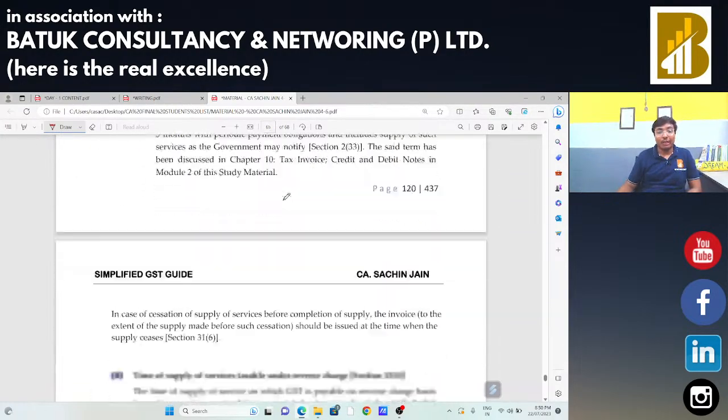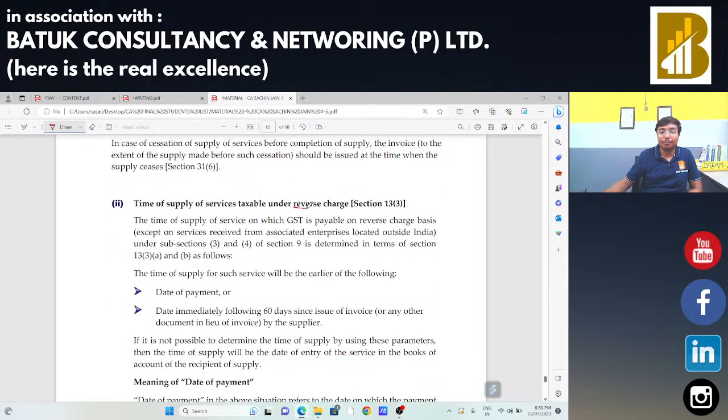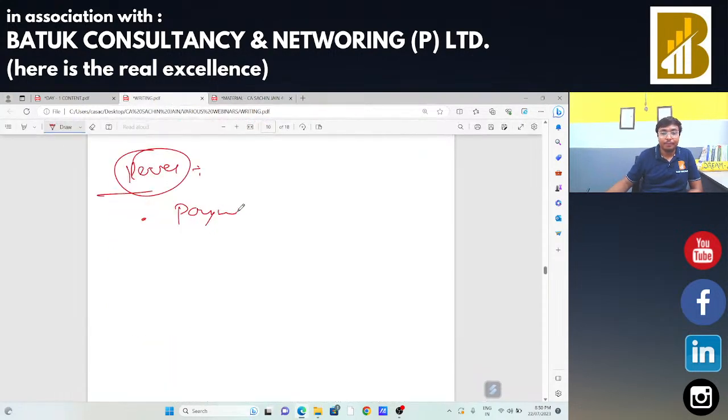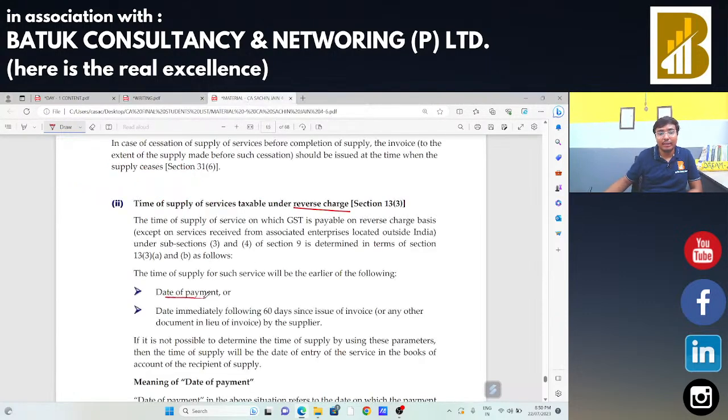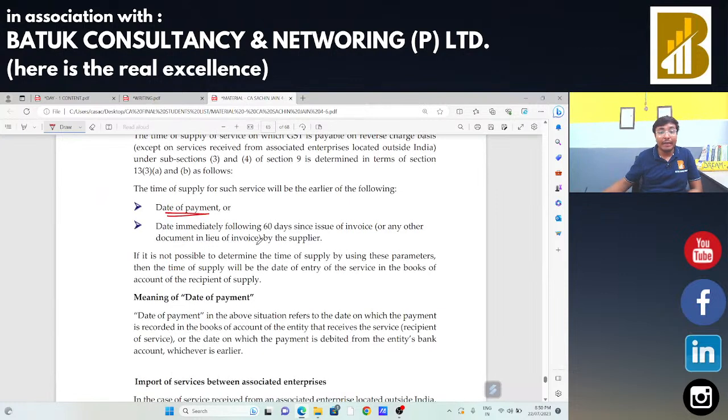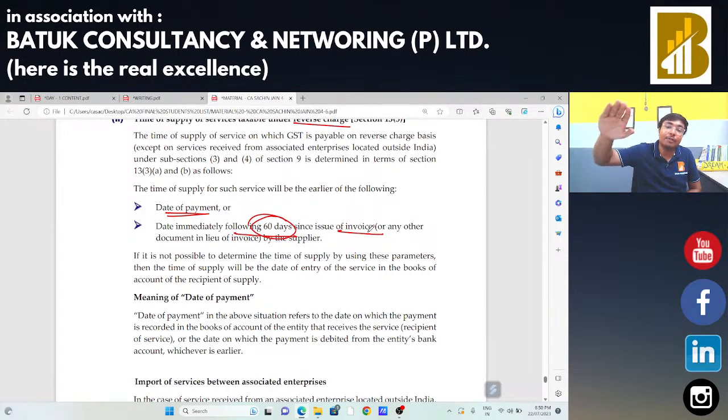Now, on account of reverse charge mechanism, here is the date of payment. Let us discuss it here. The date of payment and the date immediately following 60 days from the issue of invoice, whichever is earlier. Date of payment and 60 days from the issue of invoice, whichever is earlier.